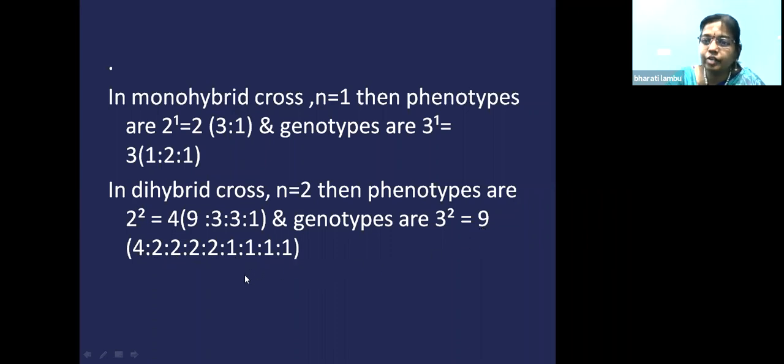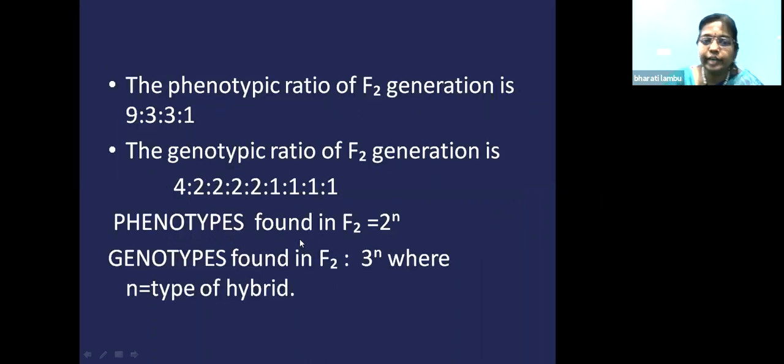Like that, you can do it for any number of crosses to find the phenotypes and genotypes. So the phenotypes formula is 2 to the power of n and the genotypes formula is 3 to the power of n.